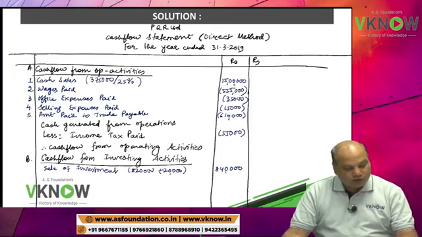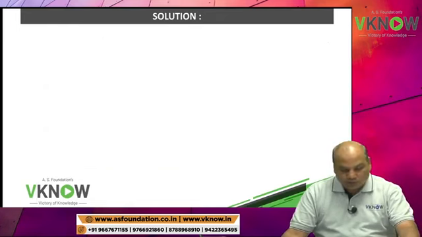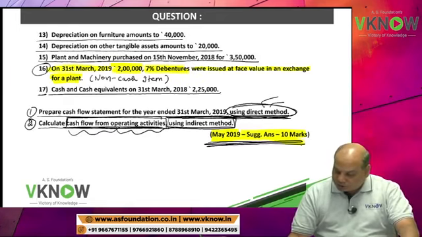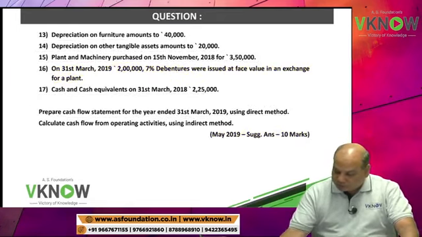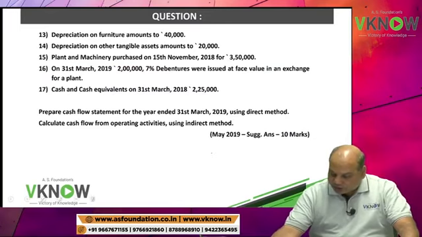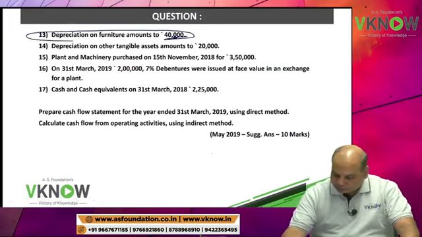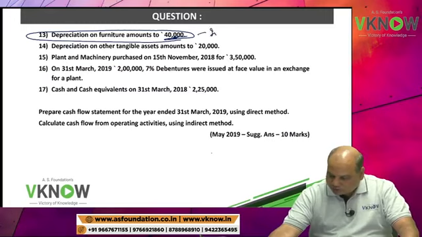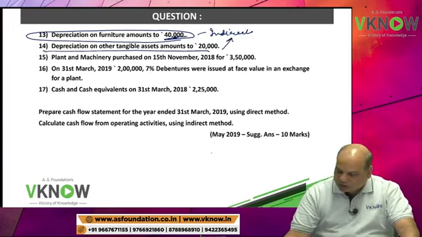Depreciation on furniture amounted to rupees 40,000. Depreciation on furniture will not come in direct method. This we will require for indirect method. Depreciation on other tangible asset, indirect method.